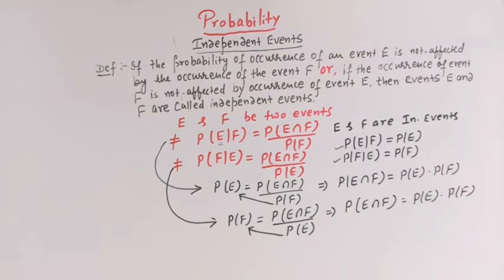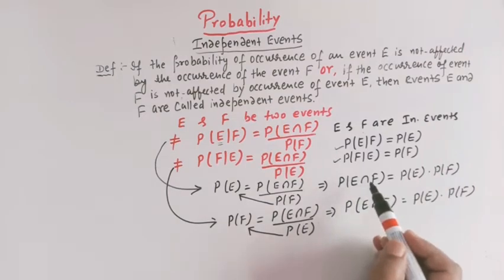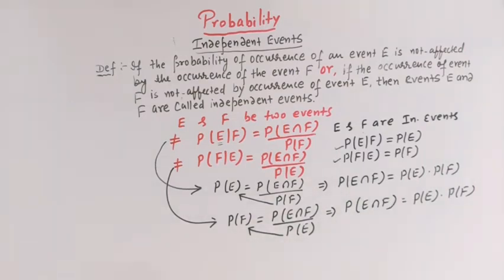So we have obtained a very important result, that whenever E and F are two independent events, then the